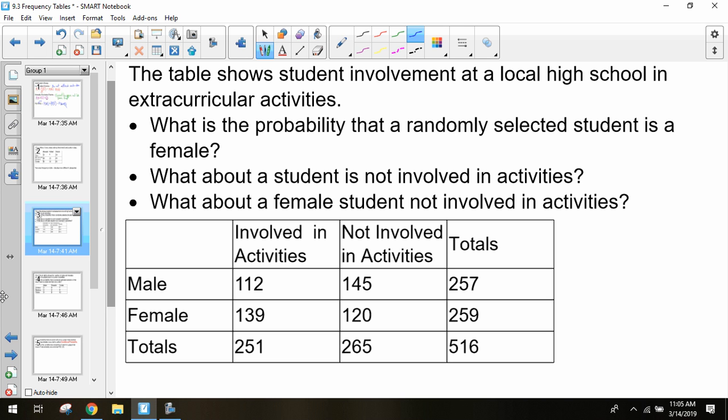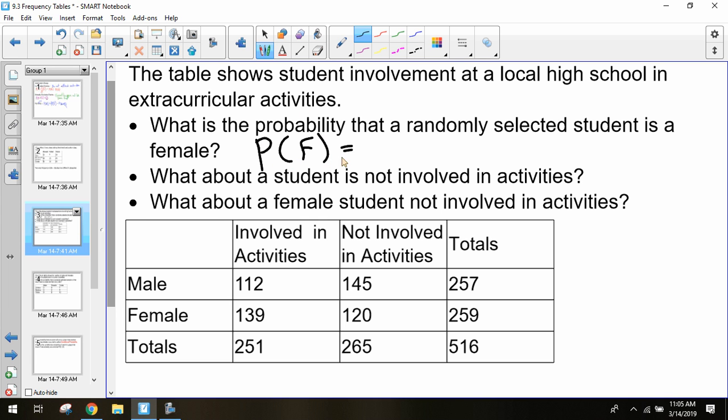Using this, if I went to this high school and randomly pointed out a student, what would be the probability that student was a female? Just any female. I don't care if they're involved in extracurriculars or not. I just want the probability of finding a female student. 259 over 516.